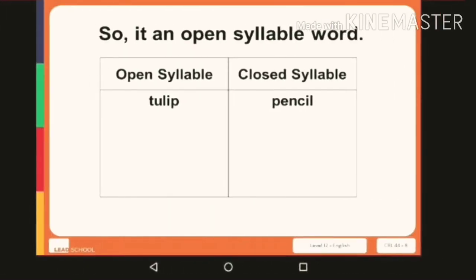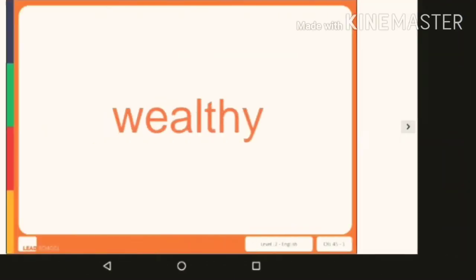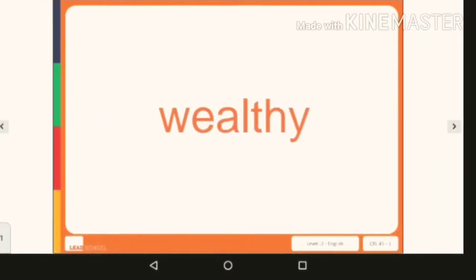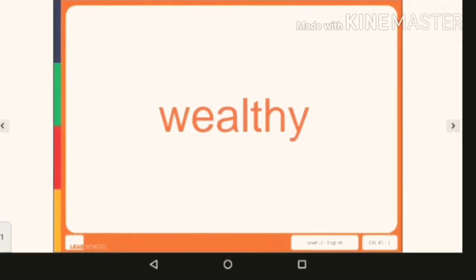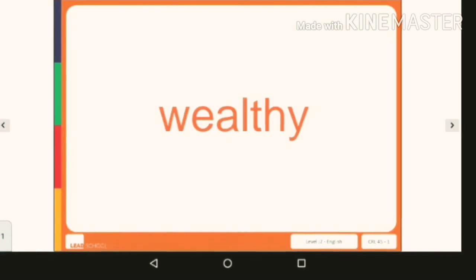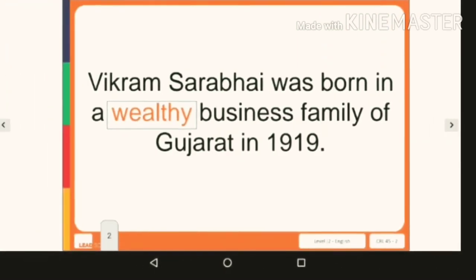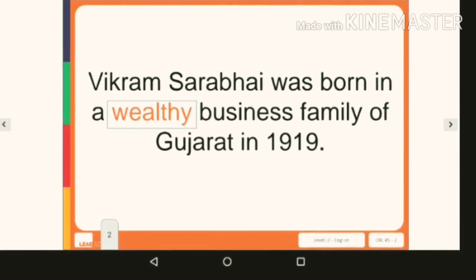Okay students, this was all for our phonics class. Now we will move to our whole word class. Today we will learn two more new whole words. Number one is wealthy. How will we read this word? Wealthy. Now let us look at a sentence and put this whole word into that sentence.